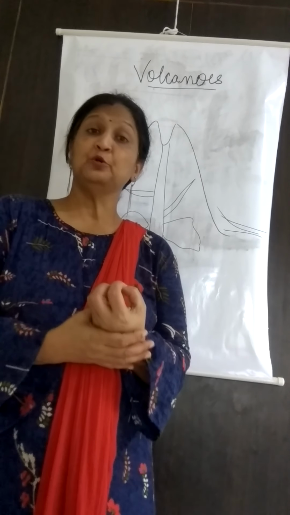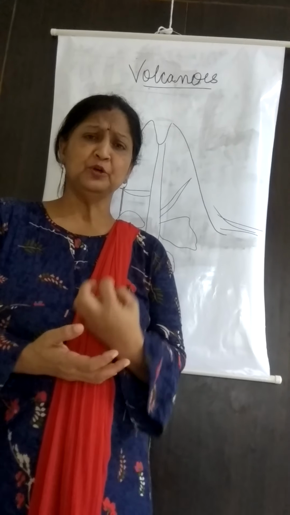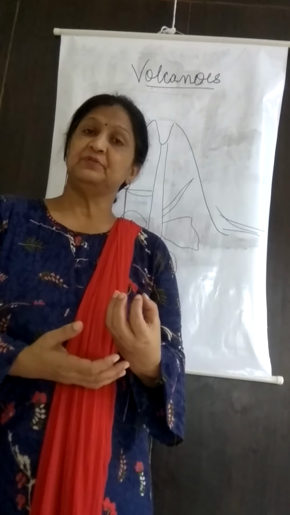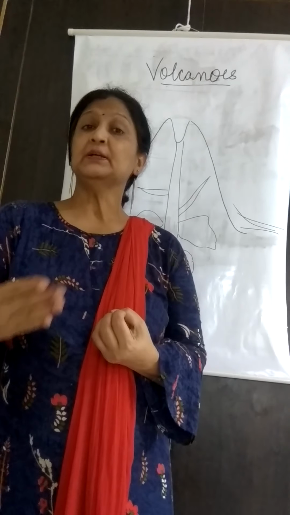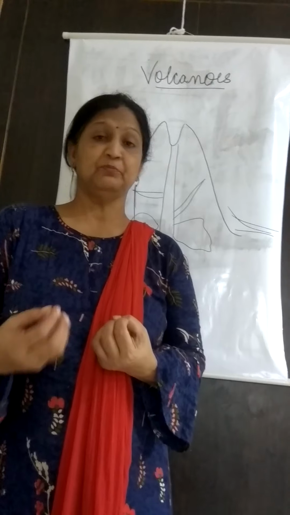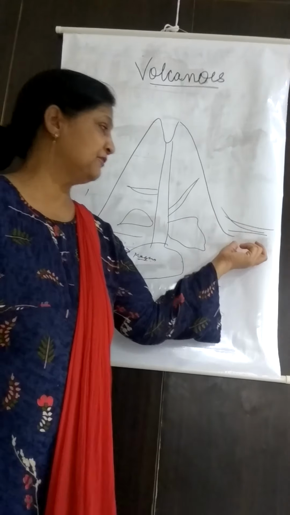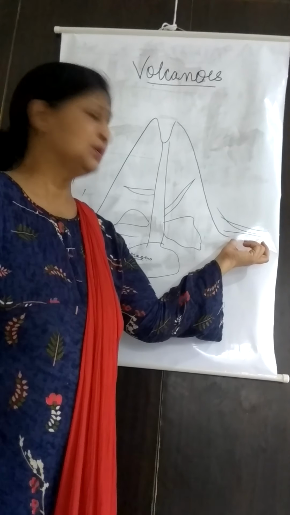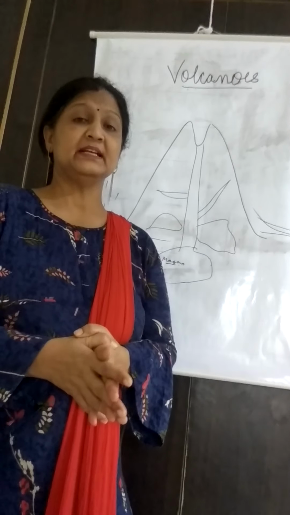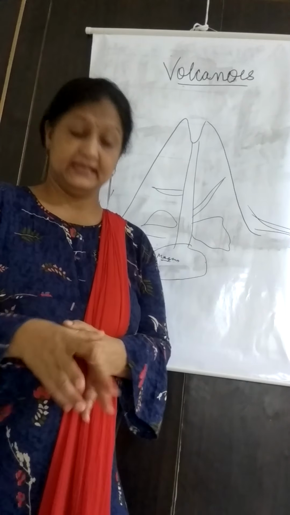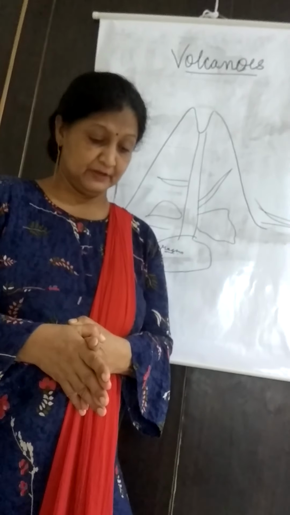This soil has a very good quality of absorbing water. And as you know, if the soil holds a good amount of water, it is very good for cultivation. Water is very important. So generally, when the lava solidifies, it gives birth to black soil, which is very fertile and very good for agriculture. So the first effect is that it forms a very fertile lava soil.